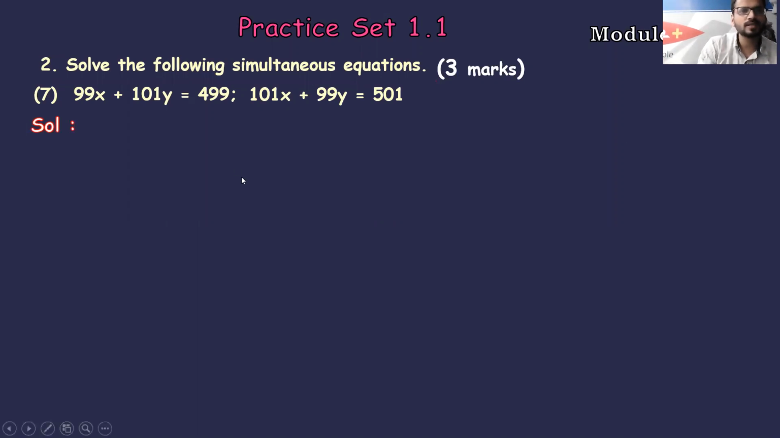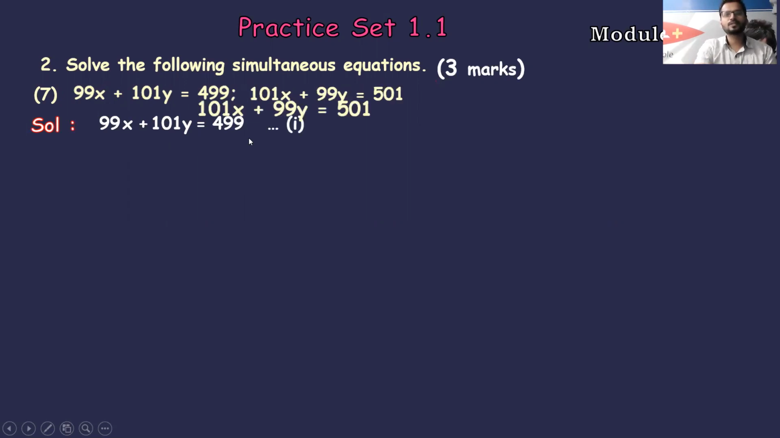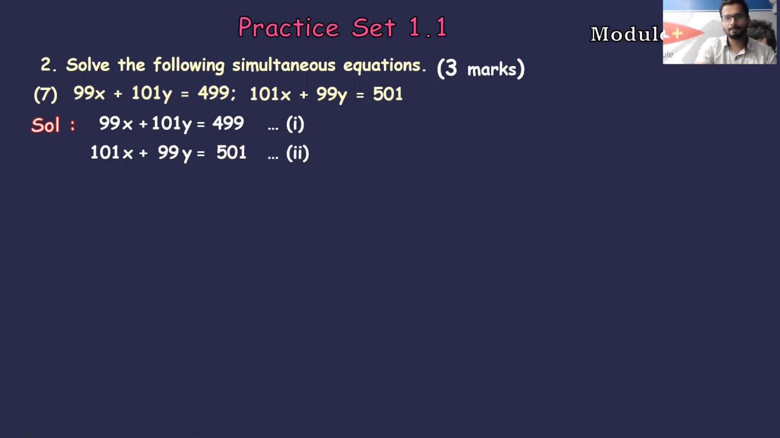So, first question, students. 99x + 101y = 4499. We can name it as equation number 1. Second, 101x + 99y = 501. We can name it as equation number 2.